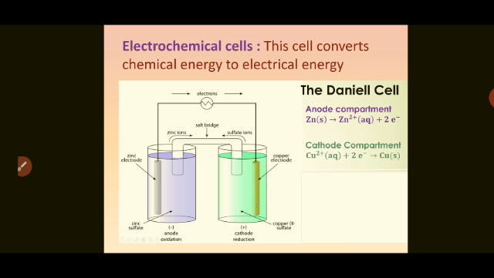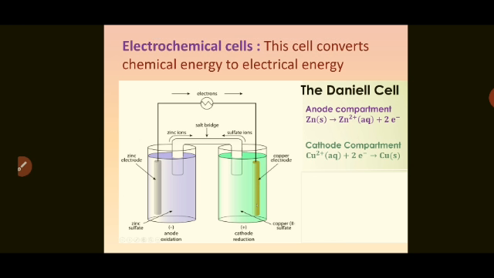Now the second type is the electrochemical cell. Here the redox reactions are spontaneous, that is, they take place automatically, and the energy released appears as electrical energy. Example: all types of batteries. So we are going to study in detail about electrochemical cells. This cell converts chemical energy to electrical energy. An example is the Daniell cell, which we have already learned in PUC first year.